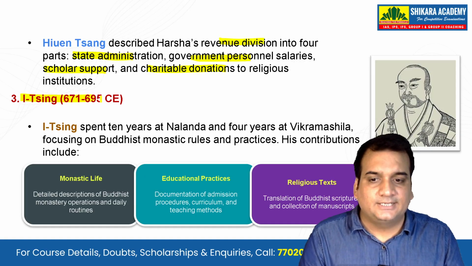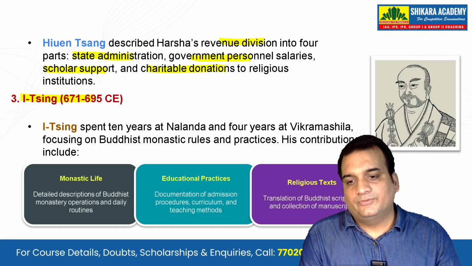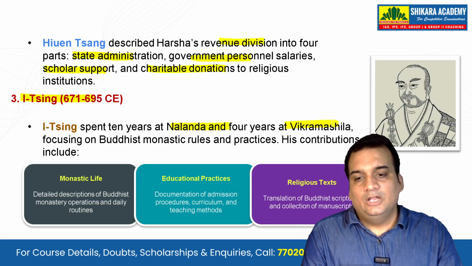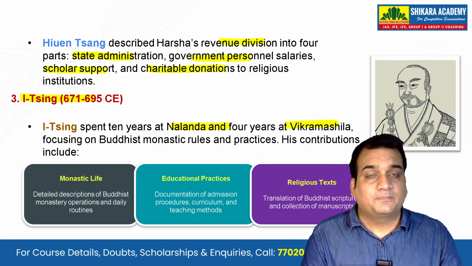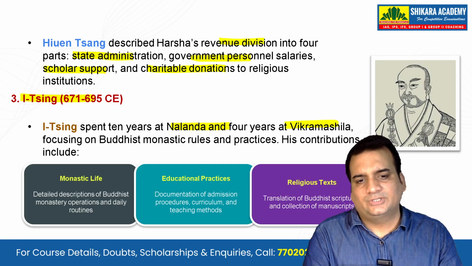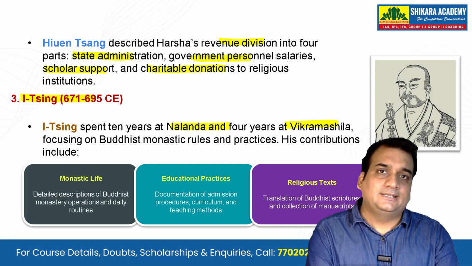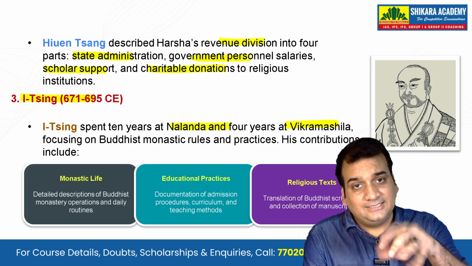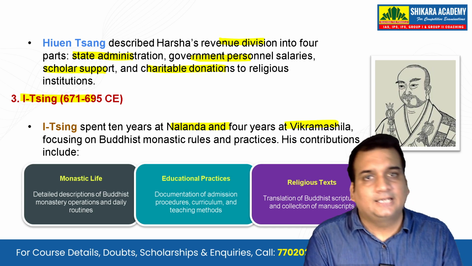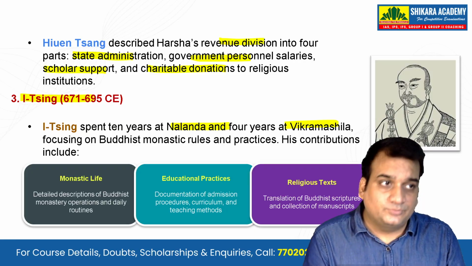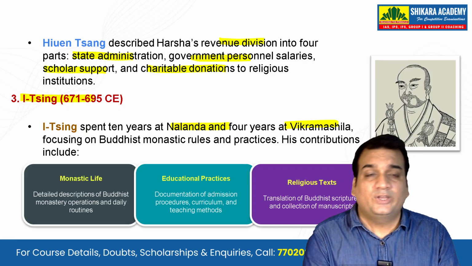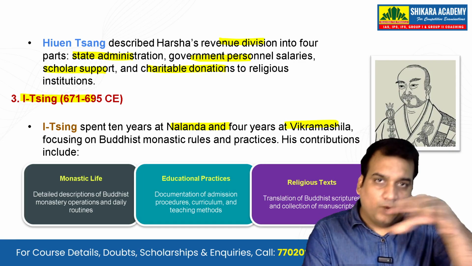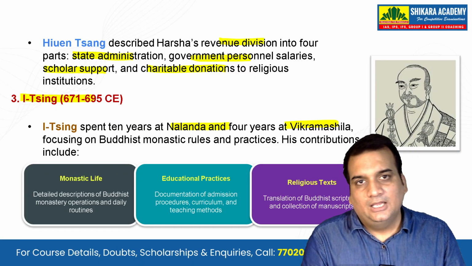I-tsing, that is 671 to 695 Common Era. I-tsing spent 10 years at Nalanda and 4 years at Bikramshila, focusing on Buddhist monastic rules and practices. Also remember one thing: these Chinese travelers basically were in India because of these Buddhist monasteries and educational institutions like Nalanda, like Bikramshila, like the very first, Takshashila. These were very important. They were making India an educational hub for the world all around. The people were coming for this purpose.